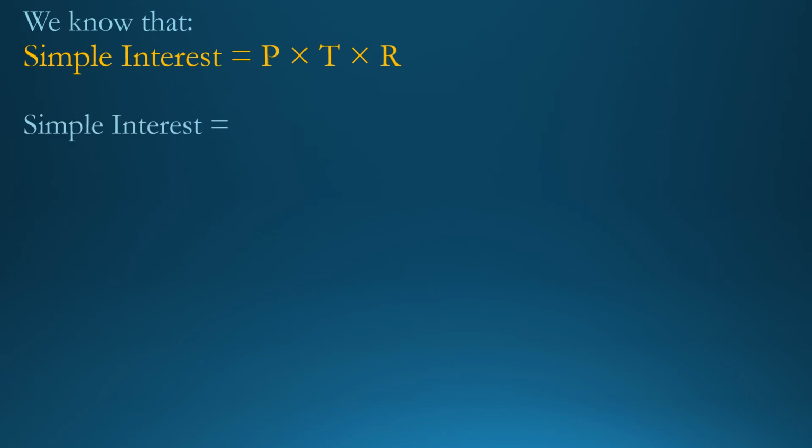Now put the value. See, principal is equal to rupees 2500. So write down rupees 2500. Then write the multiplication sign as it is. Time is equal to 5 upon 2 years. So write down 5 upon 2 years. Again write multiplication sign as it is. Rate of interest is equal to 12 upon 100. So write down 12 upon 100.